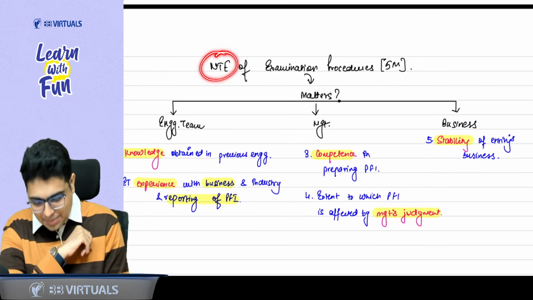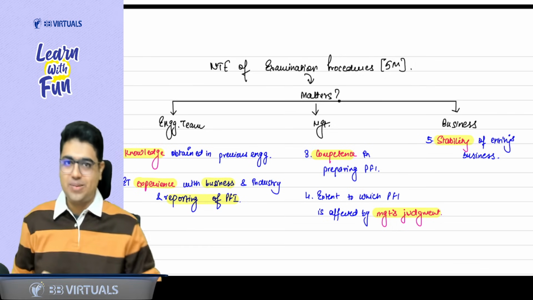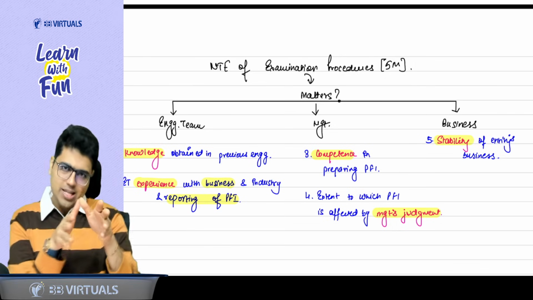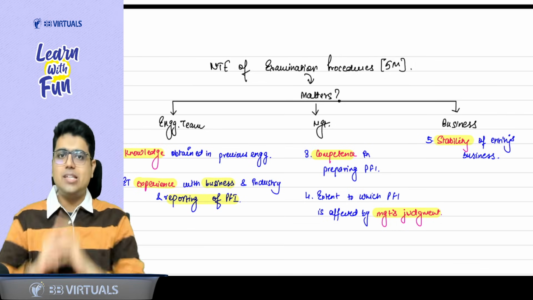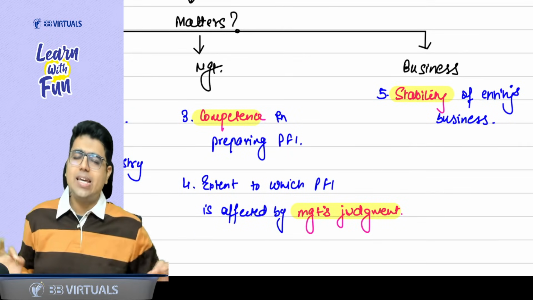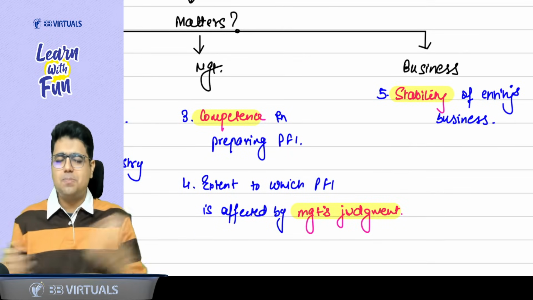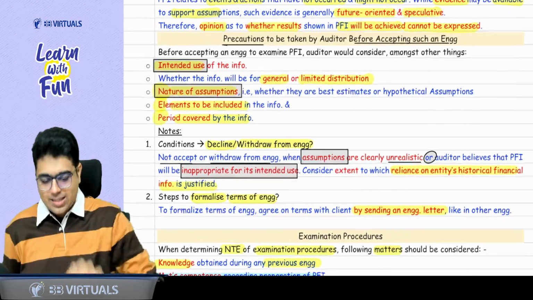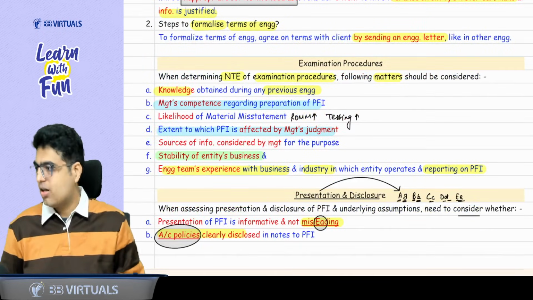So your nature, timing and extent of procedure will depend on three types of matter: engagement team, management and business. Engagement team, knowledge and experience; management, competence and judgment; and last thing is business, that is the stability of business. And these are the same points you will find in your book.